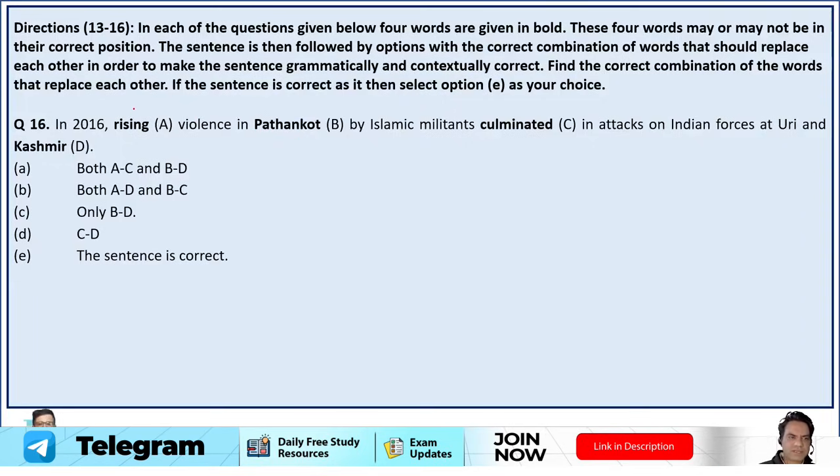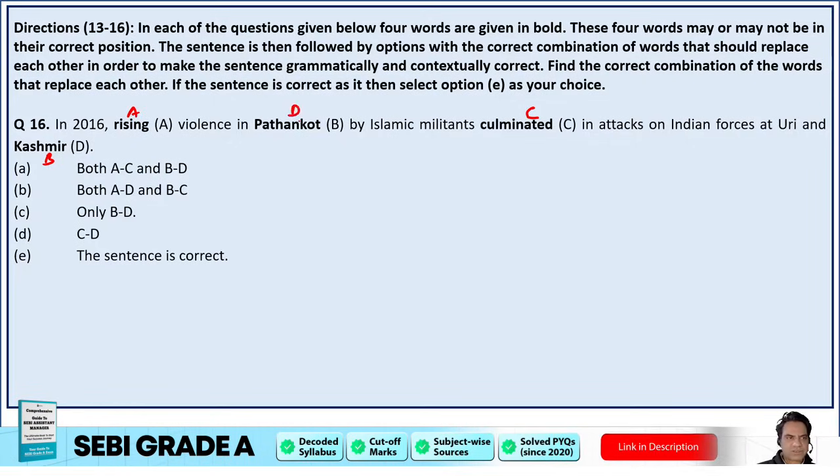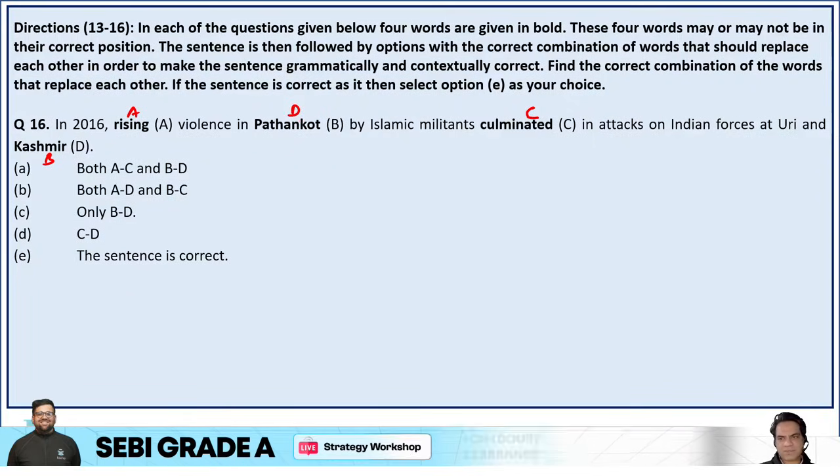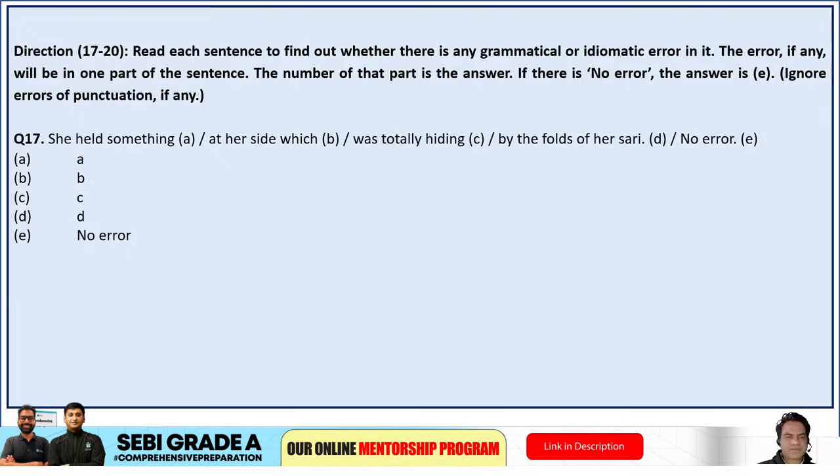So I think it should be rising violence in Kashmir by Islamic militants culminated, this is correct, culminated in attacks on Indian forces at Uri and Pathankot. So that should be changed. So in 2016, rising violence in Kashmir by Islamic militants culminated in attacks on Indian forces at Uri and Pathankot. So only B with D is required. Option C is your correct answer. Alright, guys, let's move to the next set of questions.